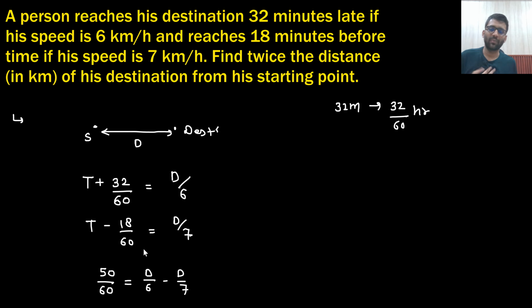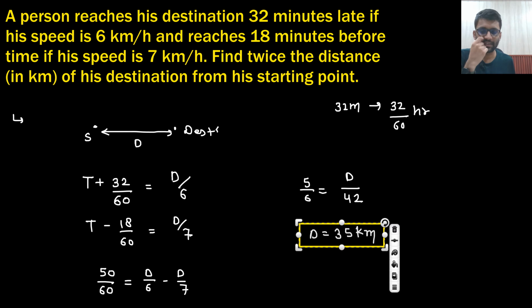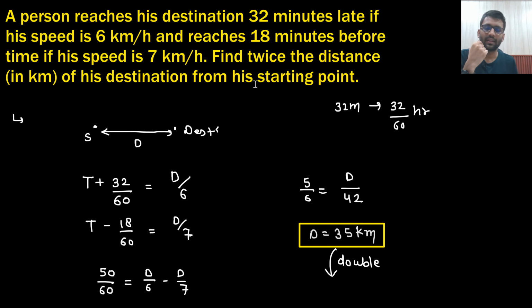Do you agree to this, my point? So 5 by 6 is equals to, what is the LCM here? 42, and on the upper side you will get d. So d you are getting is 35 kilometer, and double the distance, double will be 70. They are asking to find twice the distance, twice. So double will be 70 kilometer. So this is the answer.